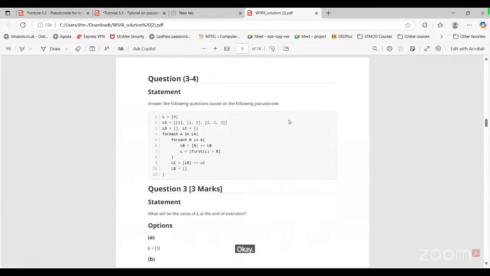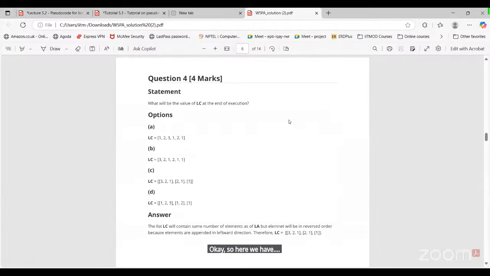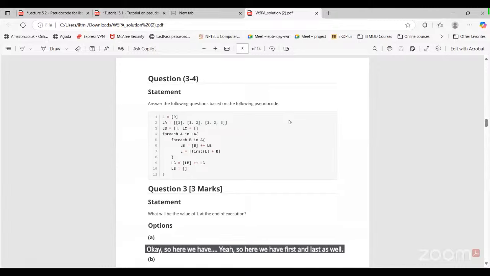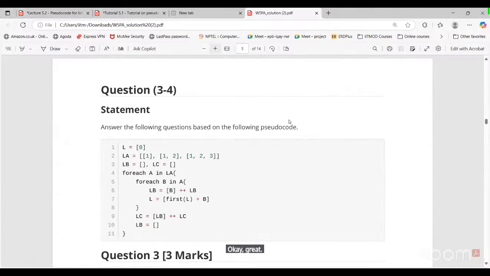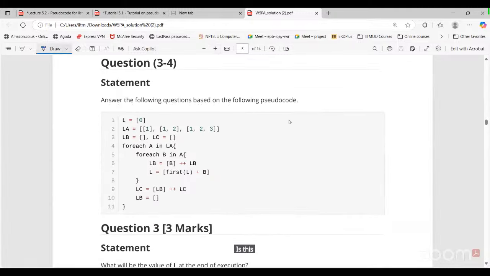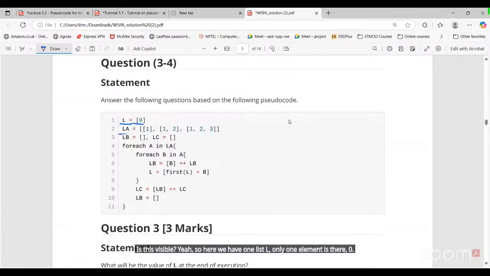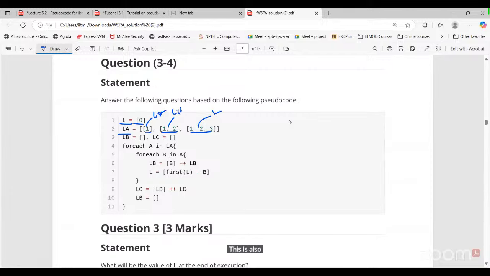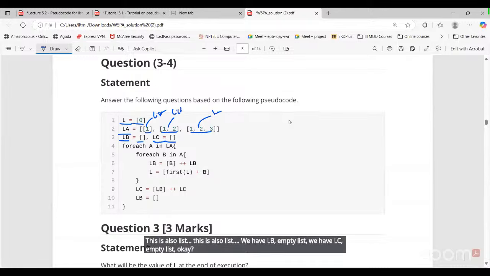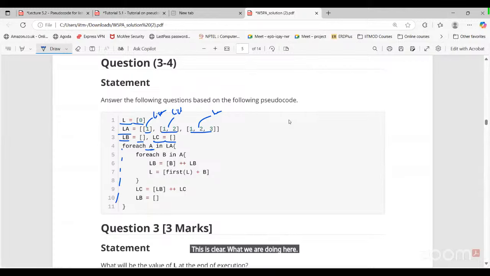Okay. So here we have first and last as well. Very good question here. Is this visible? Yes, sir. So here we have one list L, only one element is there, 0. We have list LA, we have 3 elements: first, second, third. And each element is what? A list. This is also a list, this is also a list. We have LB, an empty list. We have LC, an empty list. Okay. This is clear. Now what we are doing here, for each A in LA.